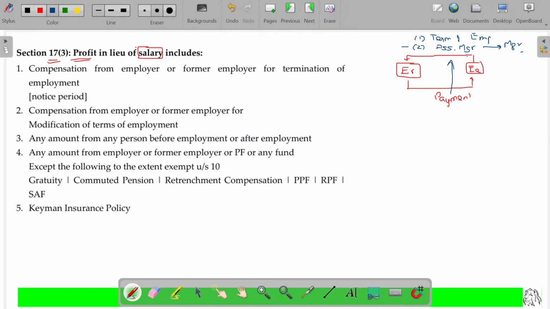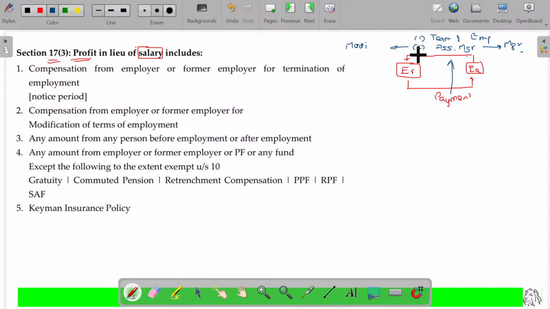This is called modification of terms of employment. Hereafter, your role is only manager, not assistant manager. Until now, you got only 50,000 rupees as we recruited you only for the assistant manager category. Of course, because of non-availability of manager service, we promoted you hereafter as a manager, but for the last 6 or 7 months you worked as a manager without any extra payment, without any designation. So I restate that for the last 6 or 7 months the salary is revised and I'll give one extra honorarium for that. That amount will also be considered as salary, or profit in lieu of salary.